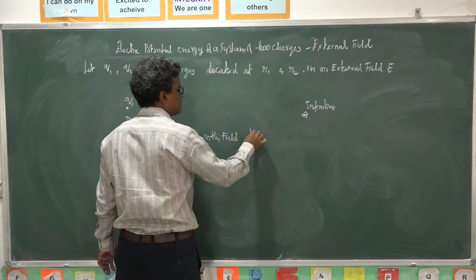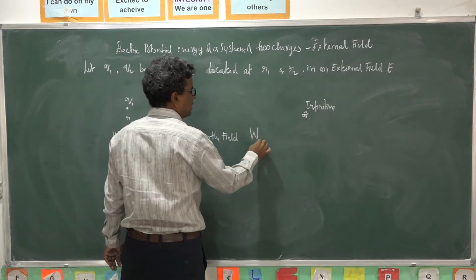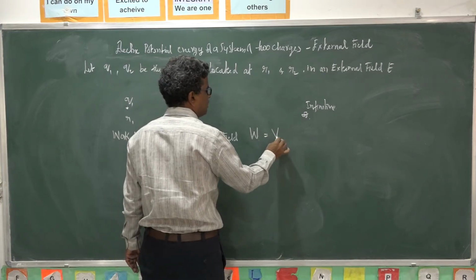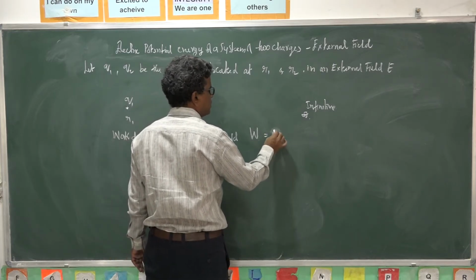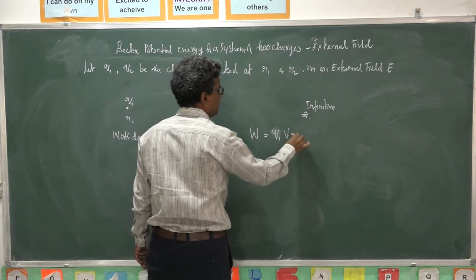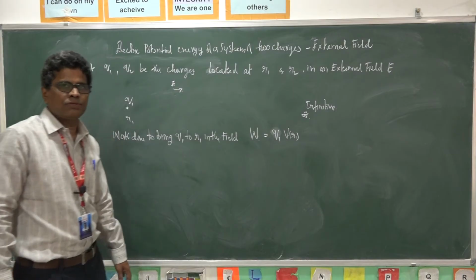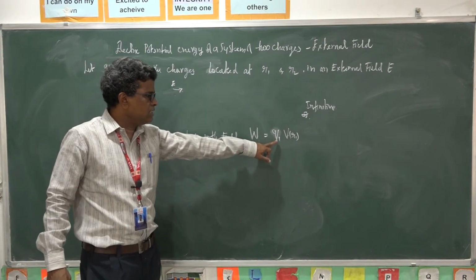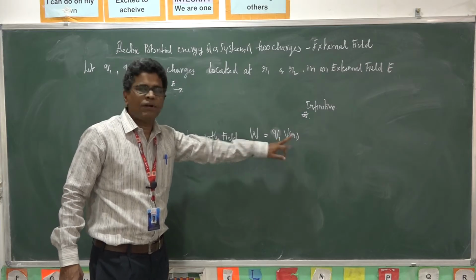is equal to the charge q1 times the potential at r1. From the earlier expression, we have potential energy equal to charge into potential.